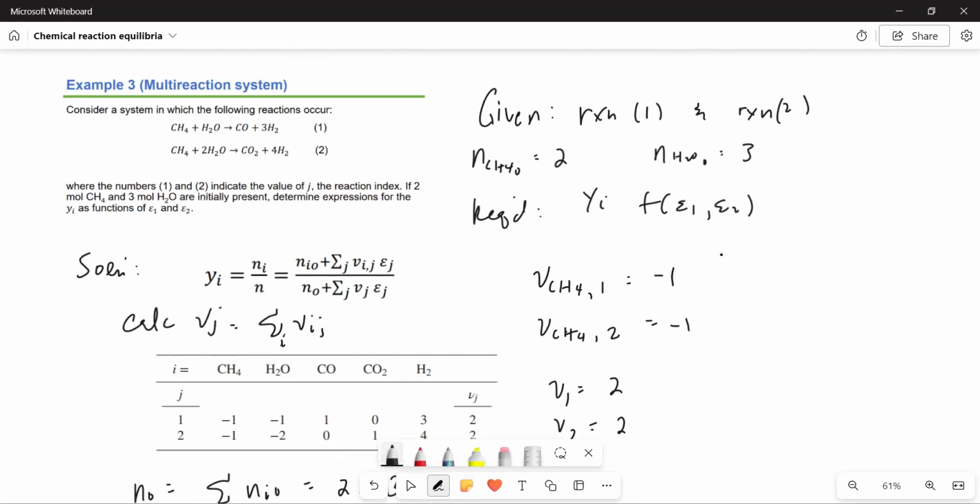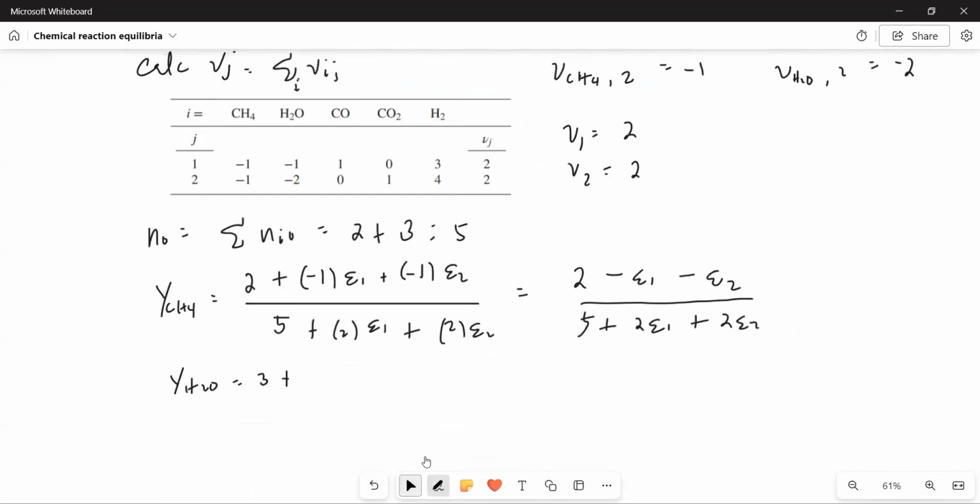What is V water for reaction 1? Reaction 1, water is negative 1. V water for reaction 2 is negative 2. So when we go back to our equation right here, it's negative 1 times epsilon 1 plus negative 2 epsilon 2.